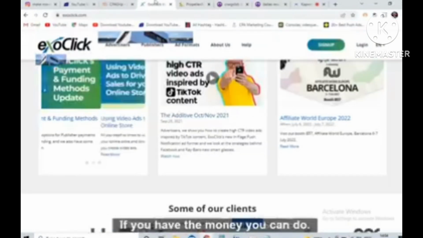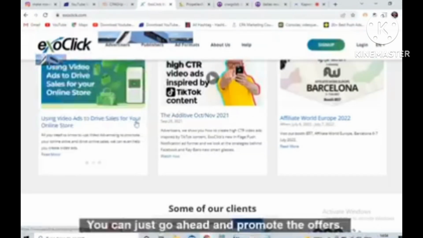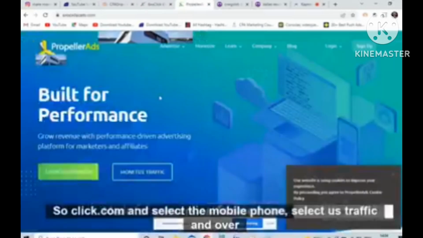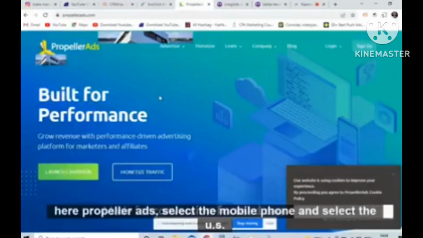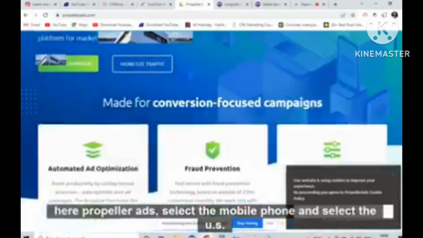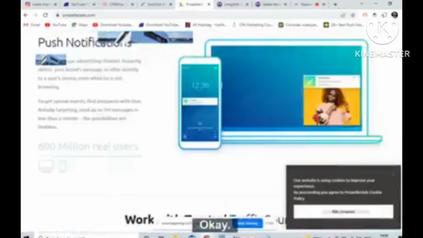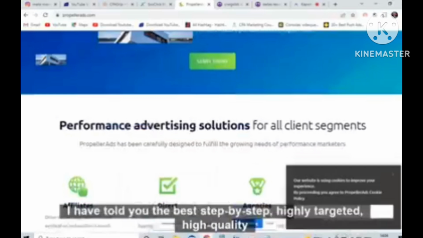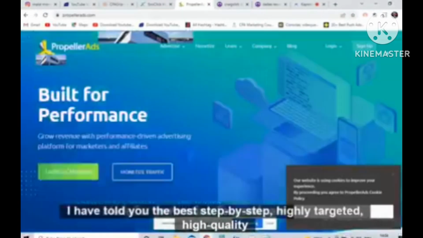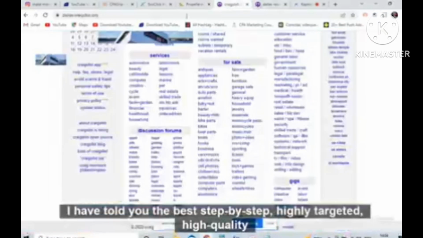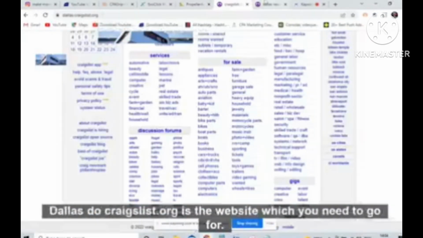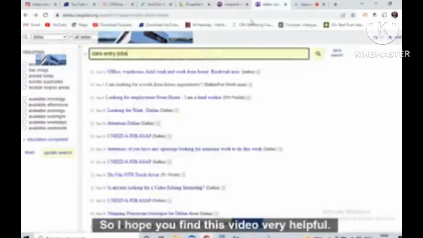If you have the money, you can just go ahead and promote the offers on exoclick.com and select the mobile phone and select US traffic, and over here on Propeller Ads, select the mobile phone and select the US traffic. Okay, these are the two offers which you need to promote. Go ahead and crush it. I have told you the best step-by-step, highly targeted, high quality traffic. And if you don't have money, if you want to go for free, then dallas.craigslist.org is the website which you need to go for.